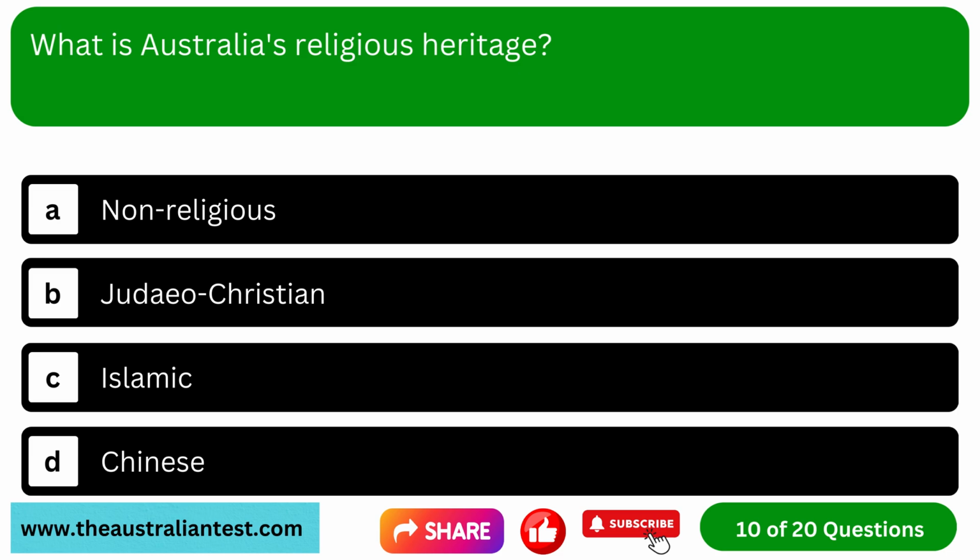Question 10. What is Australia's religious heritage? Option A. Non-religious. Option B. Judeo-Christian. Option C. Islamic. Option D. Chinese.